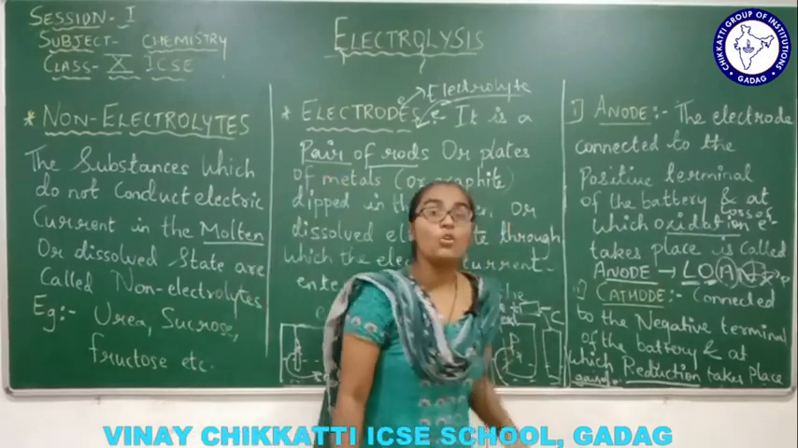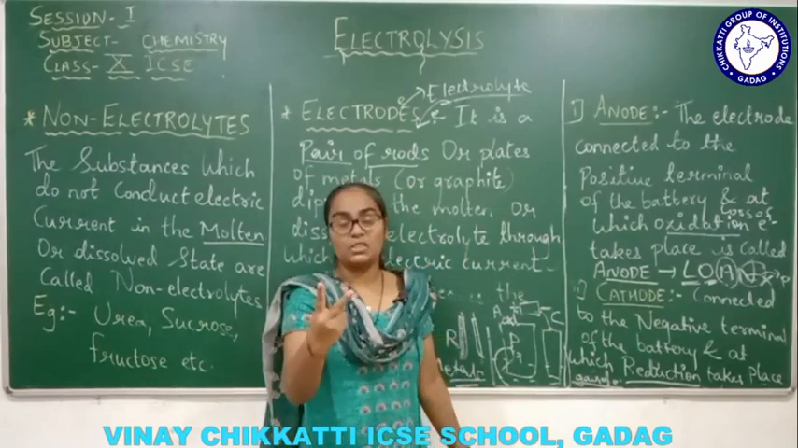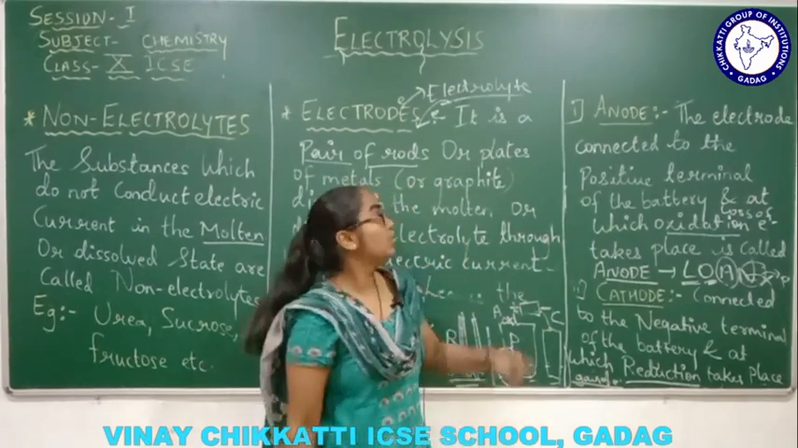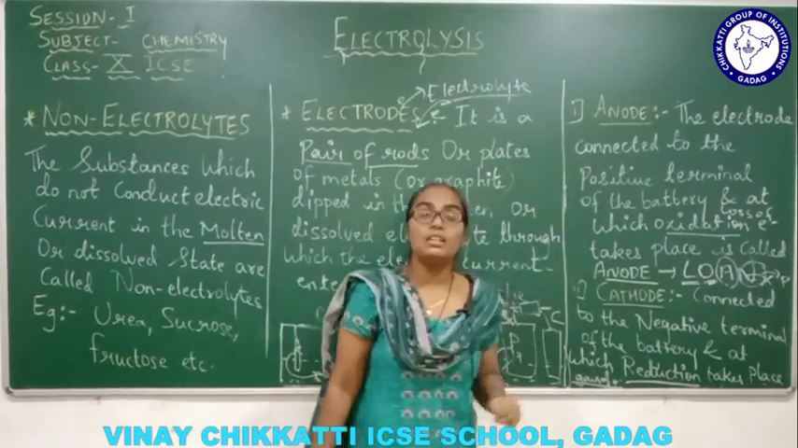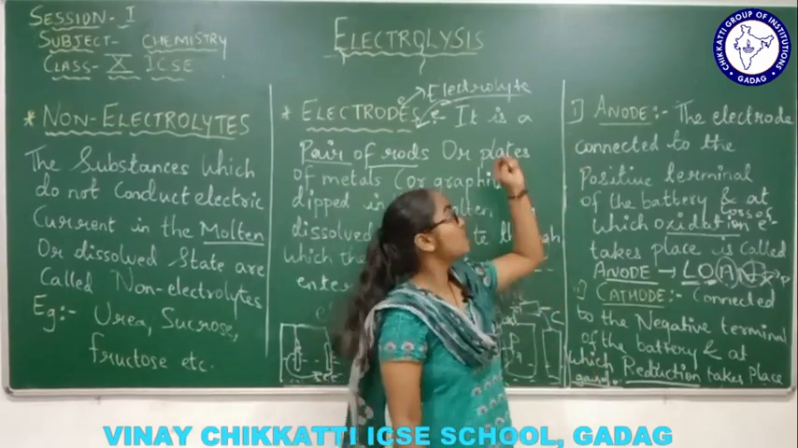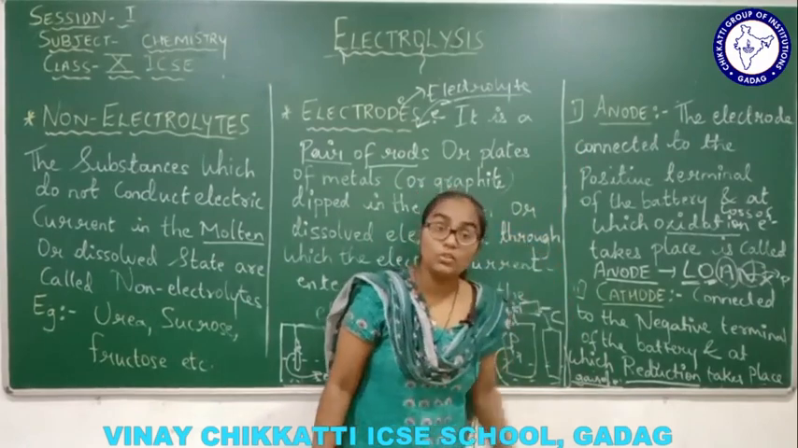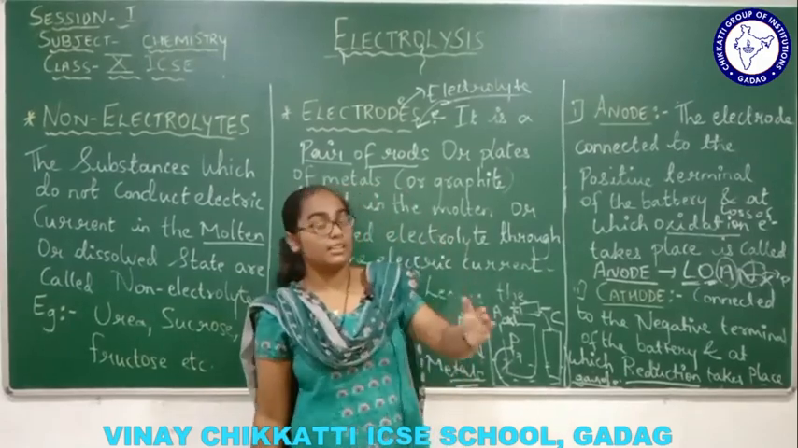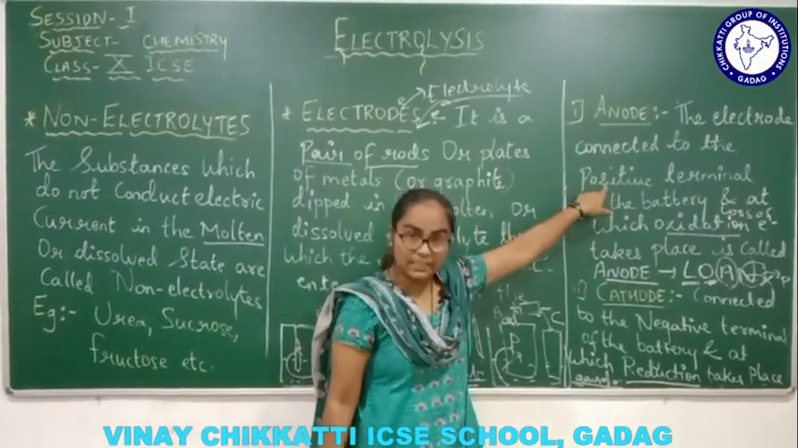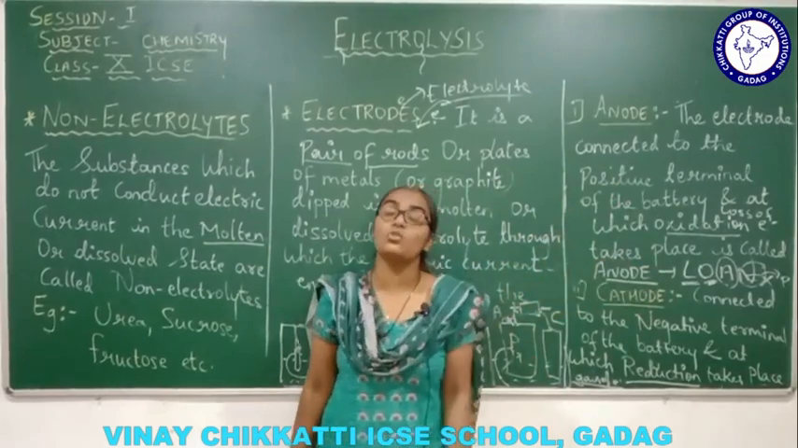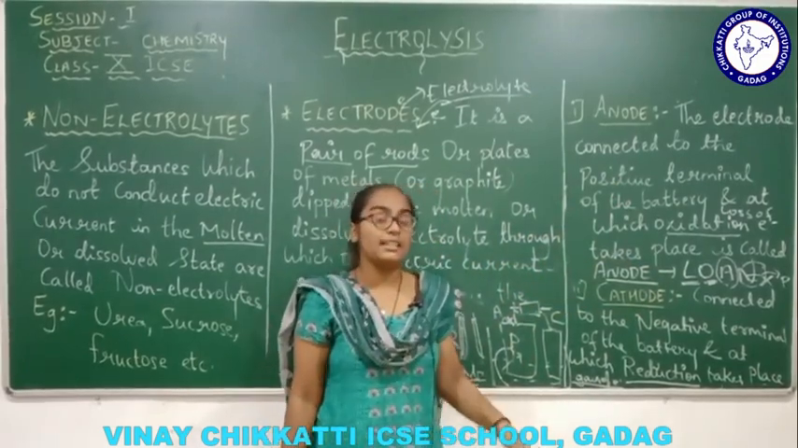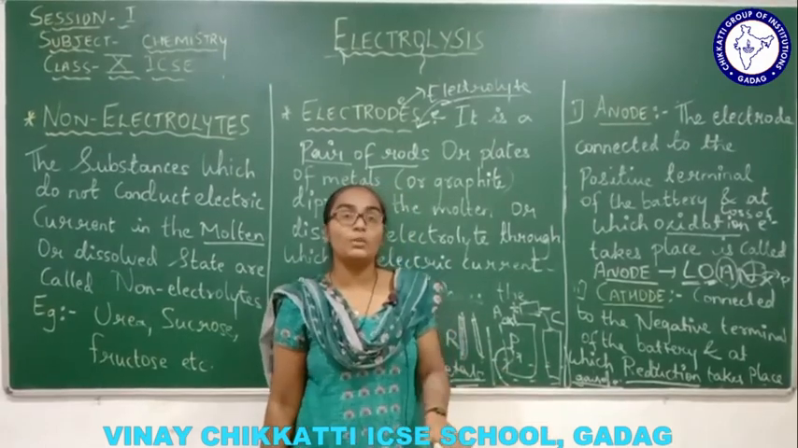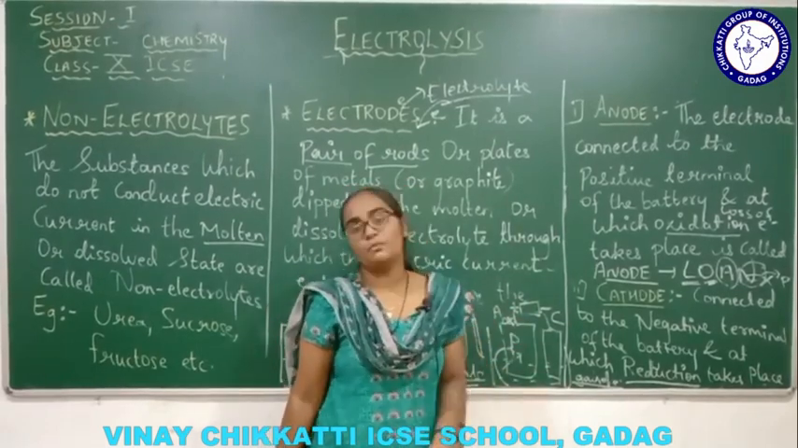Now electrodes are of two types. First one is anode, second one is cathode. Anode is connected to which terminal of the battery? Anode is connected to the positive terminal of the battery. And in this electrode what will happen? At this electrode, the loss of electron will take place. That means the oxidation process will happen.